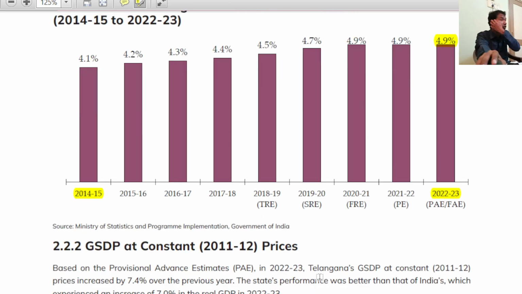Now we are going to study constant prices. I already discussed this with you. This is real GSDP. Now we are going to study this. This is GSDP at constant prices, which means this is real GSDP.